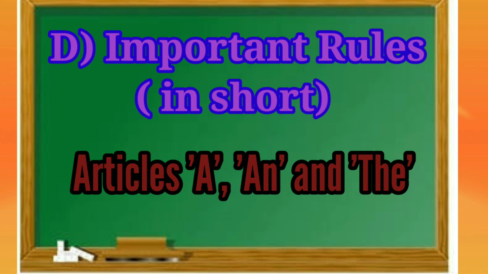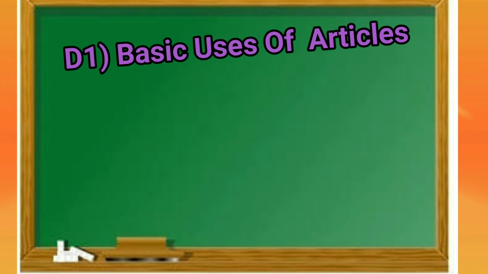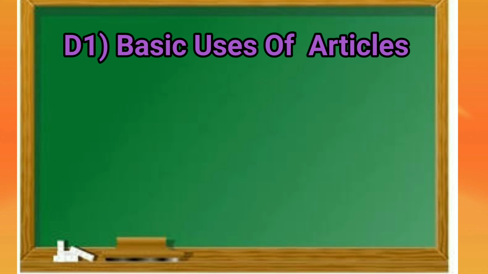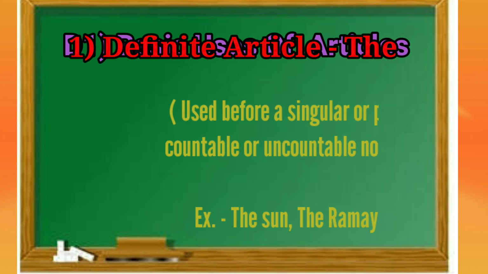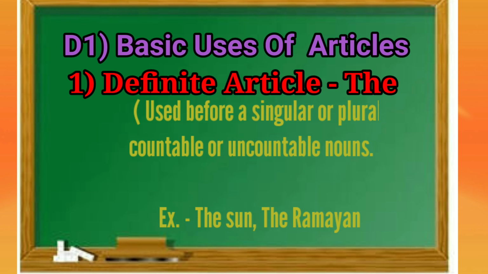Now, we will see important rules of articles a and the in short. So, let's see the basic uses of articles. Now, let's see first the definite article the. It is used before singular or plural countable or uncountable nouns. Examples are the sun, the Ramayana.